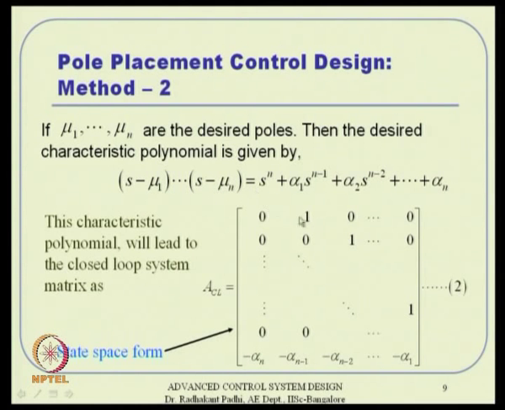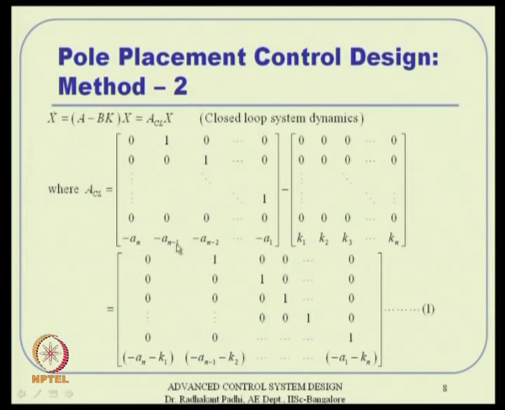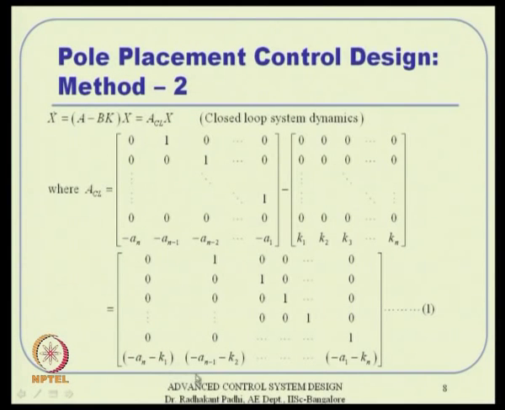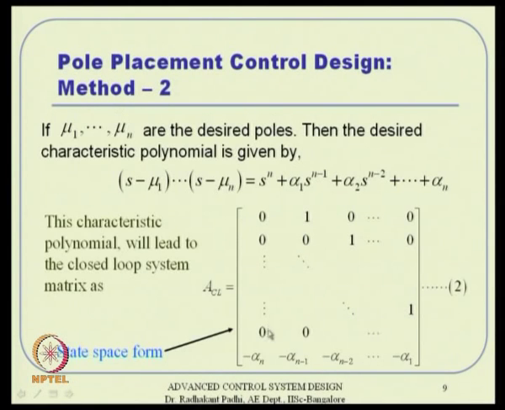By equating element by element in matrix form, the task becomes much simpler, because you do not have polynomial expressions to equate; you have just simple expressions in the last row only. The first n minus 1 rows are identically the same, so they are just identities. Equations are formed only from the last row of this matrix and the last row of that matrix.